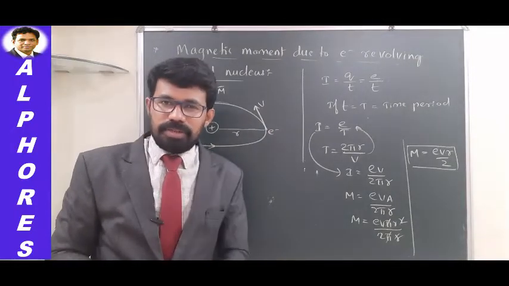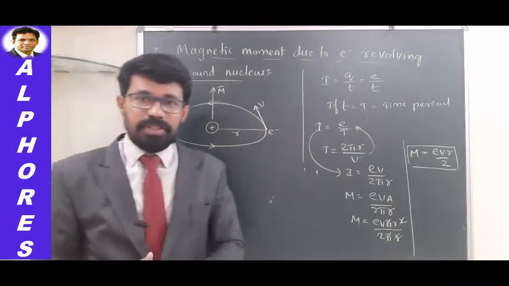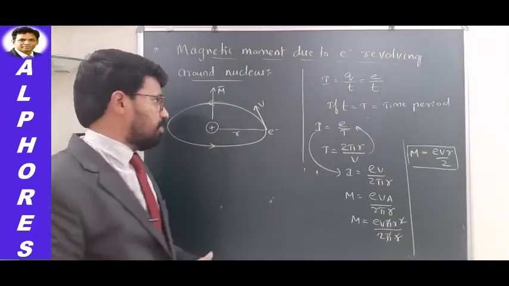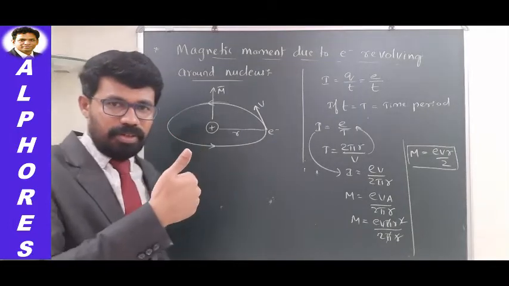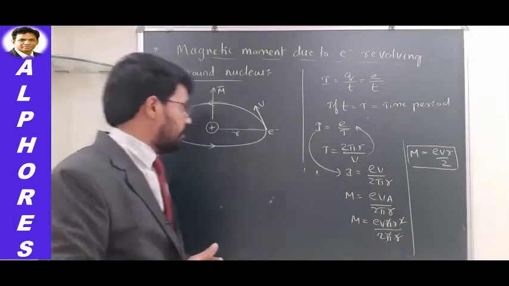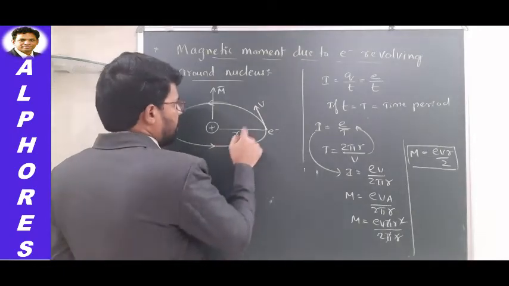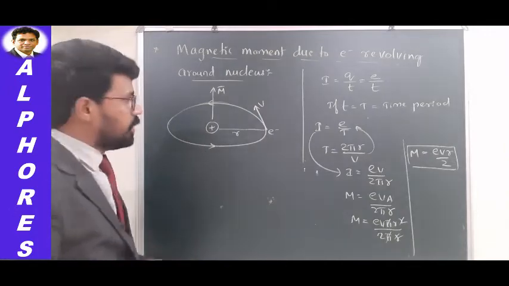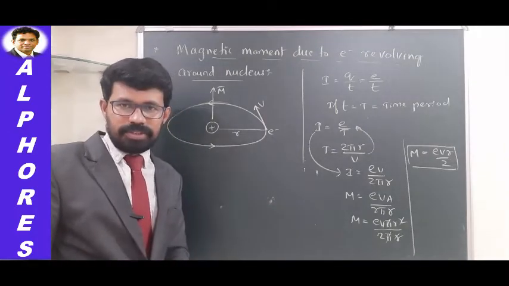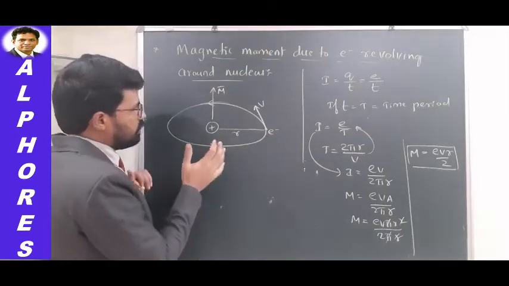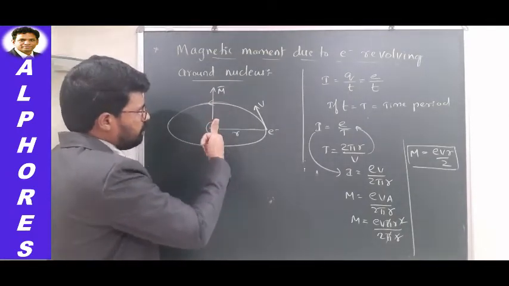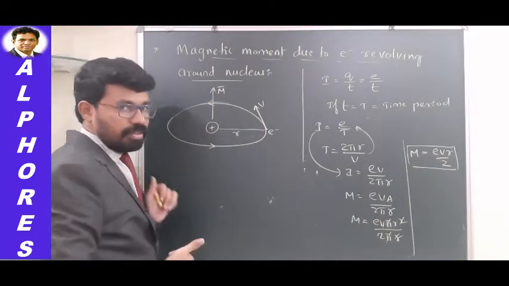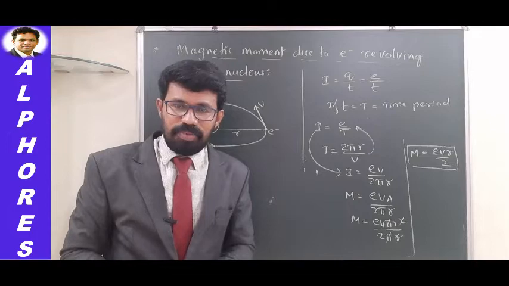Okay, there are certain rules governing the direction of magnetic dipole moment. We'll be dealing with all these directions extensively in the coming sessions. For the time being, you just remember this right hand thumb rule. In fact, r and v, these two directions are responsible for this direction. We'll discuss those details in later sessions. For now, you can fold your fingers along the direction in which the electron is revolving. When you fold your fingers like that, the pointed thumb shows the direction of magnetic dipole moment.